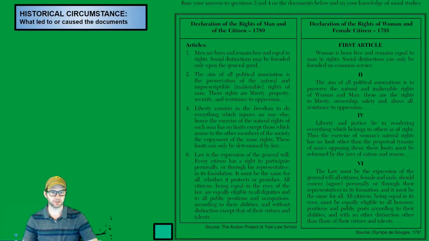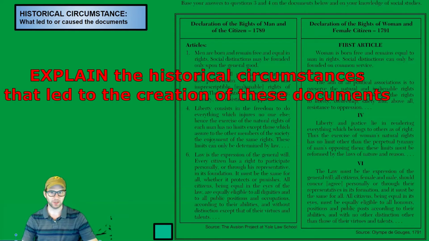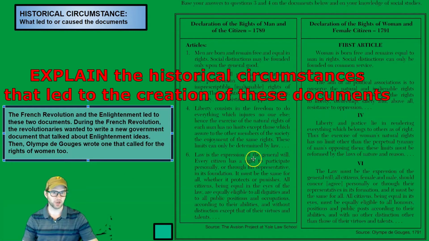Okay, let's go through the answers if we were to use these in our document questions. The first is historical circumstances. What historical circumstances led to these authors writing their declarations of man and woman? Remember, we're not summarizing the documents. It's what caused these documents to be created, what was going on at the time. And so, the French Revolution and Enlightenment led to these 2 documents. During the French Revolution, the revolutionaries wanted to write a new government document that talked about Enlightenment ideals. Then, Olympe de Gouges wrote one that called for the rights of women also.